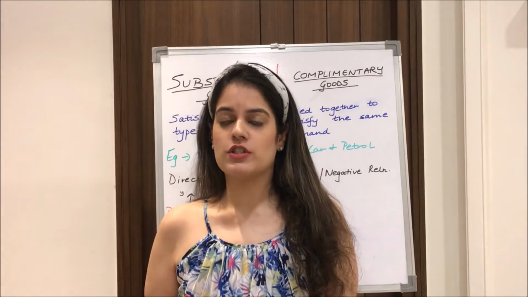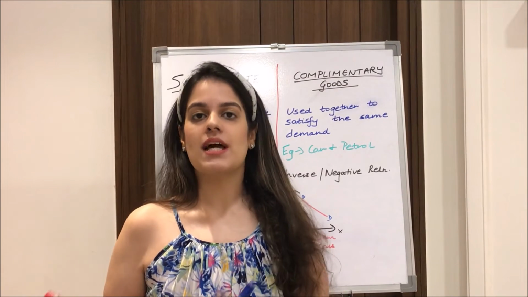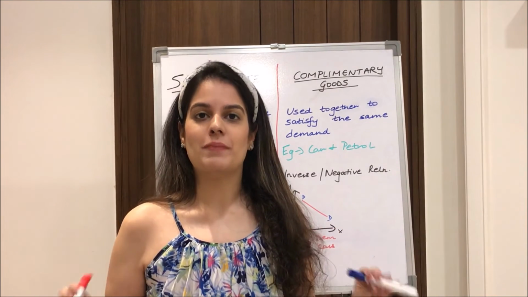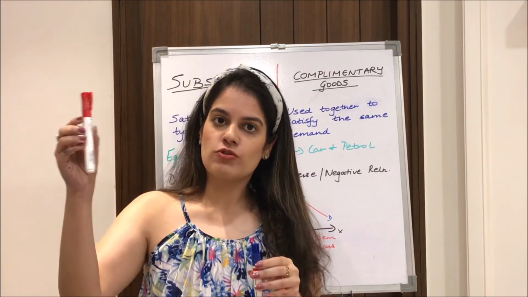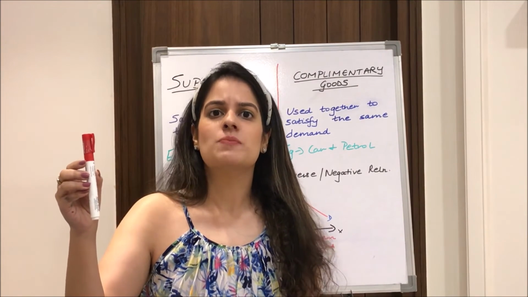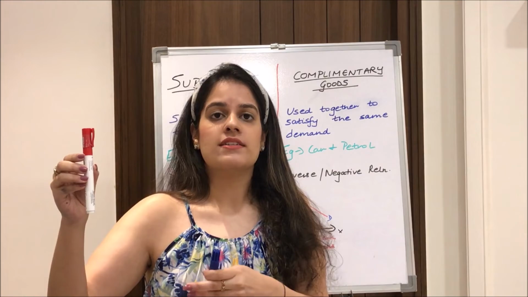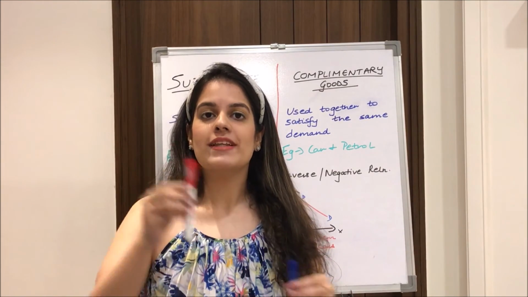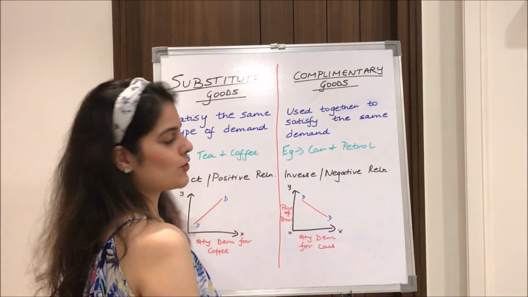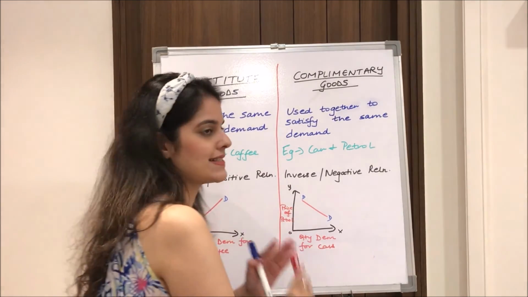Moving further to complementary goods. Complementary goods are those goods which are used together to satisfy the same type of demand. For example, car and petrol. Here we see the relationship between car and petrol. When the price of petrol rises, the quantity demanded of cars falls, because people now find it expensive, right, because petrol has become expensive, so people tend to switch to public transport and they do not want to buy a new car. So that is why they have an inverse or negative relationship, due to which our demand curve is also negatively sloped. Here we have the price of petrol on the y-axis and the quantity demanded of cars on the x-axis.